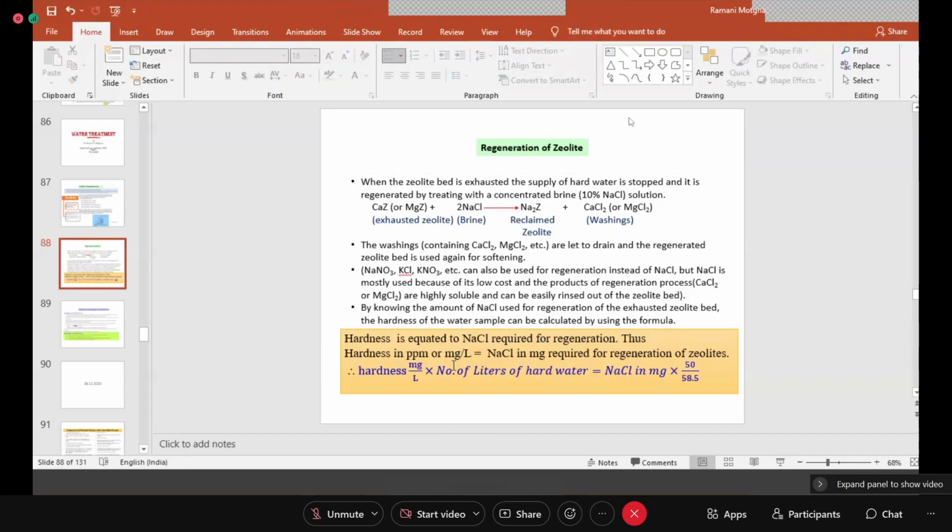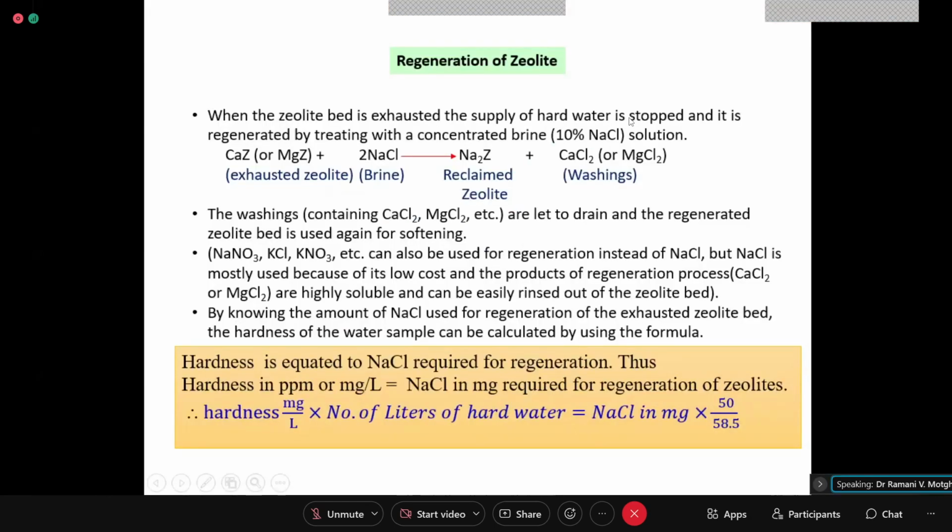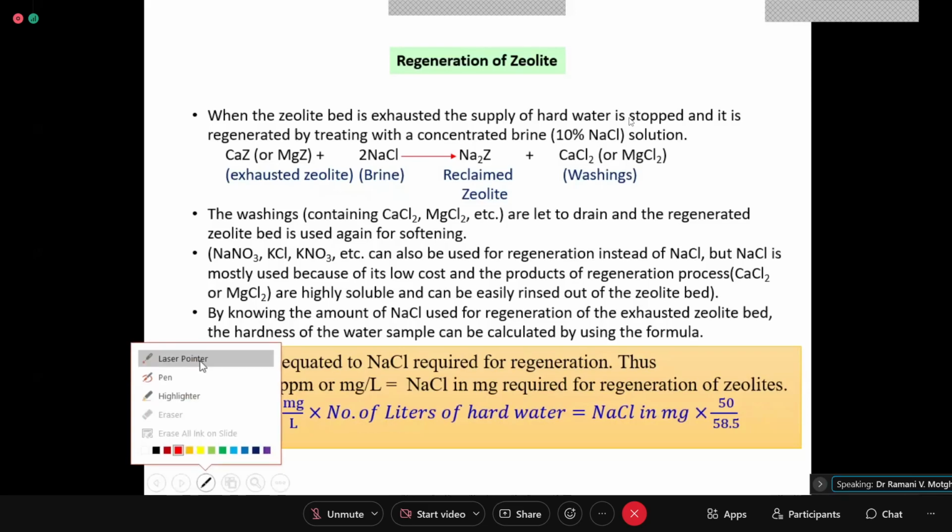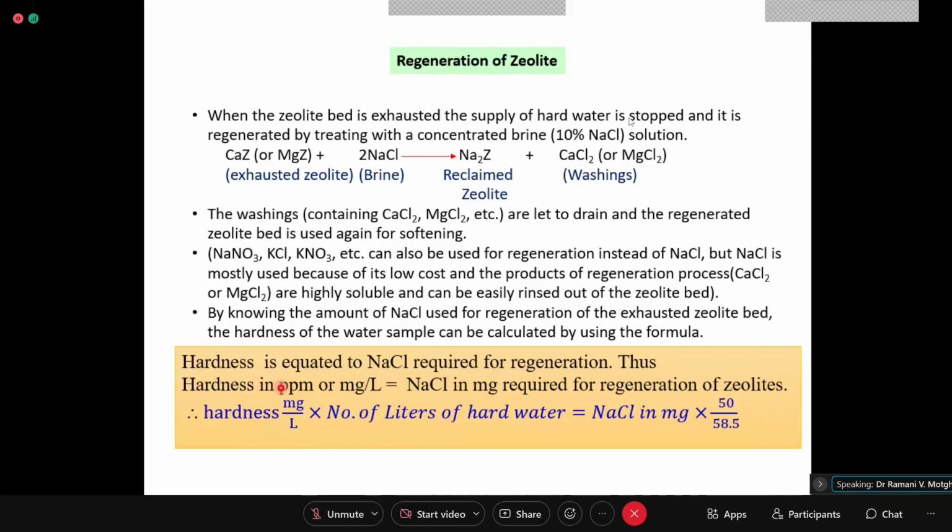So ppm or milligrams per liter is equated to NaCl in milligrams required for regeneration. You see why it is written like this. Generally, hardness, or the composition of salts, is expressed in numericals, like the lime soda numerical, in milligrams per liter. If your left hand side is in milligrams per liter, your right hand side is also obtained in milligrams per liter. If your left hand side is in grams, this will be obtained in grams.